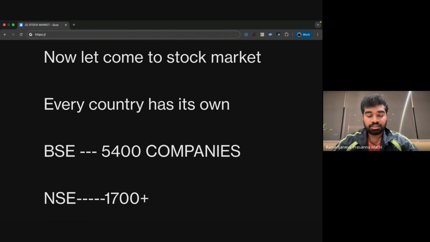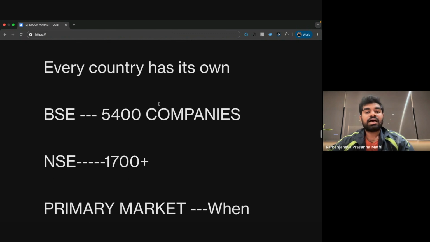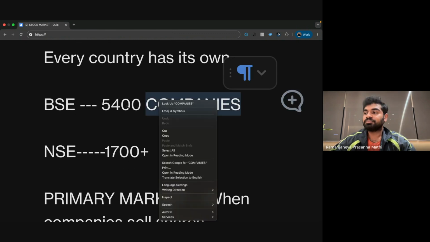Stock market. As I mentioned earlier, every country has its own stock market, in the US or in Japan or in China or in European countries. So every country has their own stock exchange. In India, we have our own stock market, we have our stock building. There are two stock exchanges in India. One is BSE and another one is NSE. If you see the screen, one is BSE and another one is NSE.